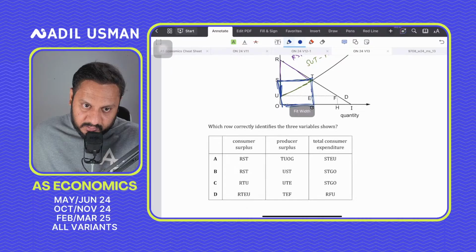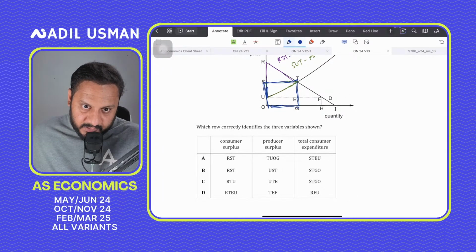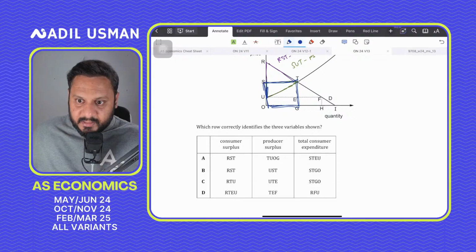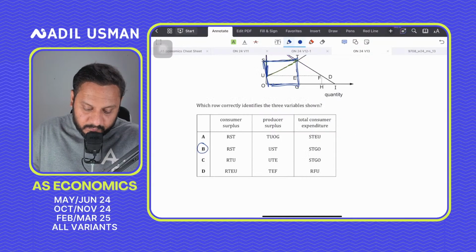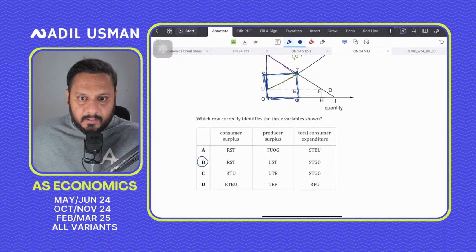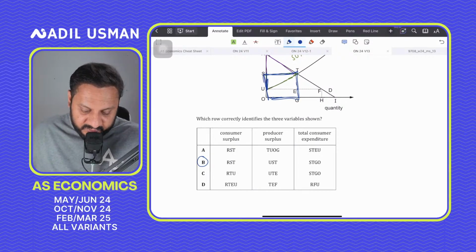So what should that be? The correct answer for question number 10 should be B for boy. Okay, question number 10 should be boy. Okay guys, question 10 boy.